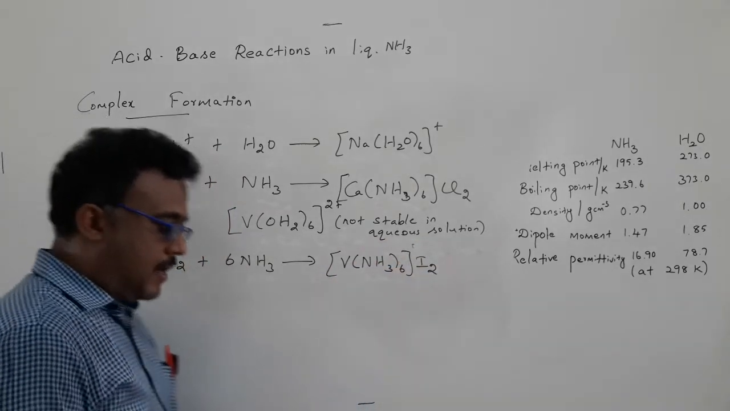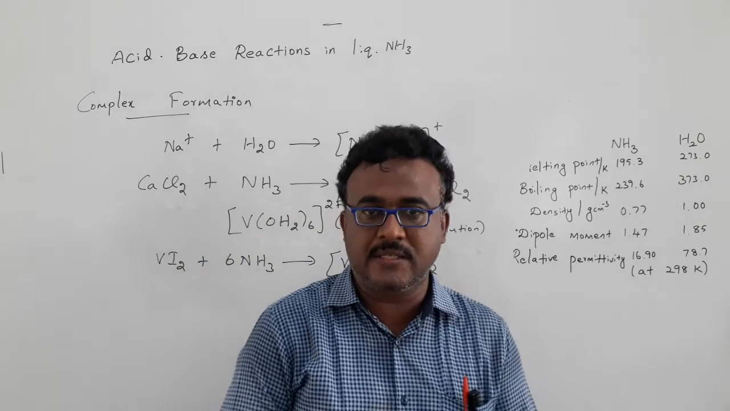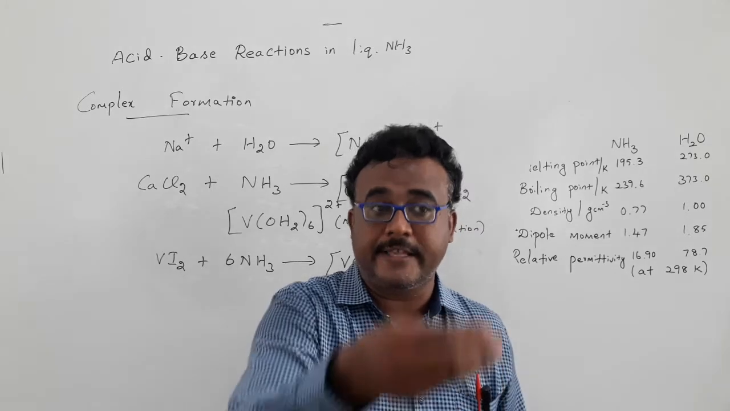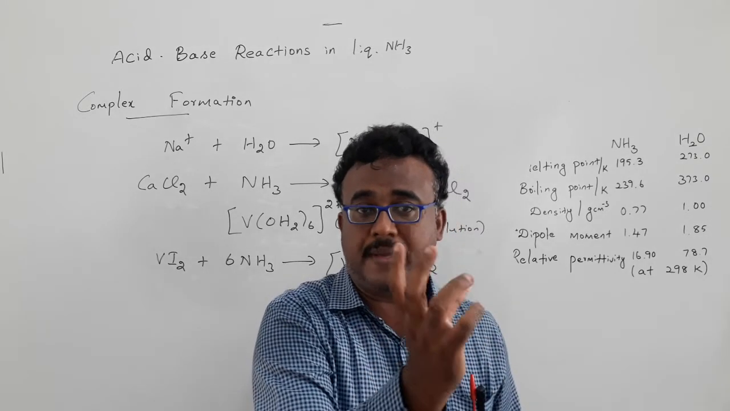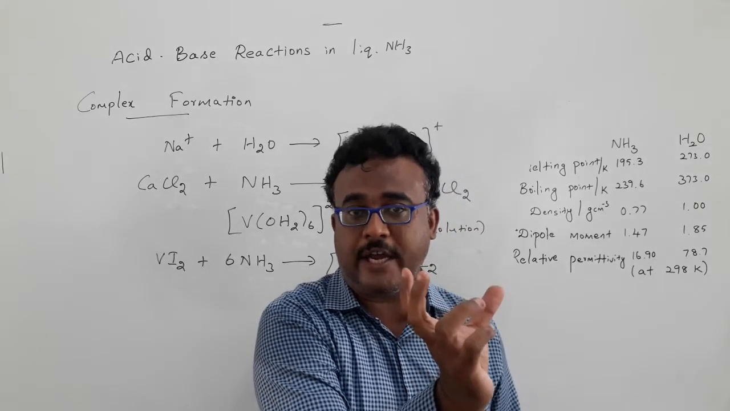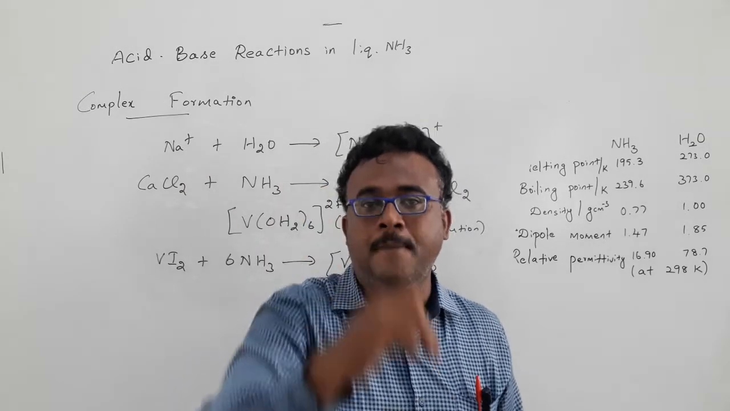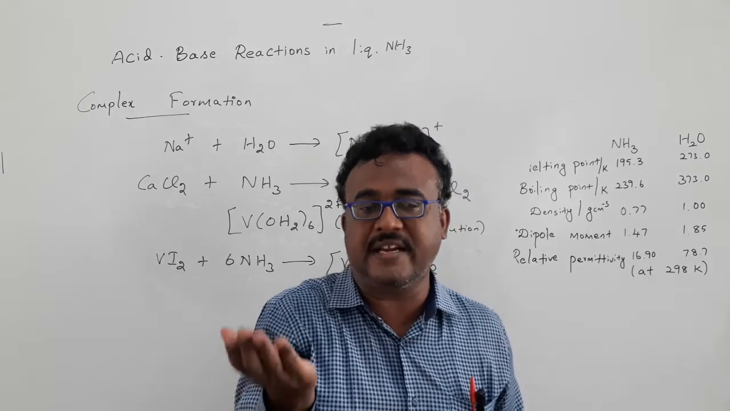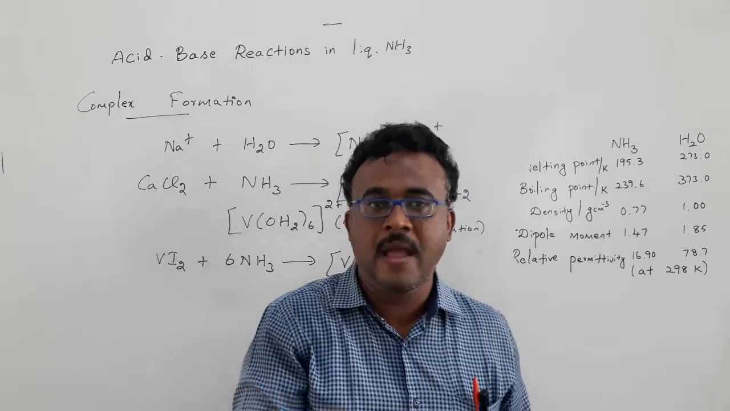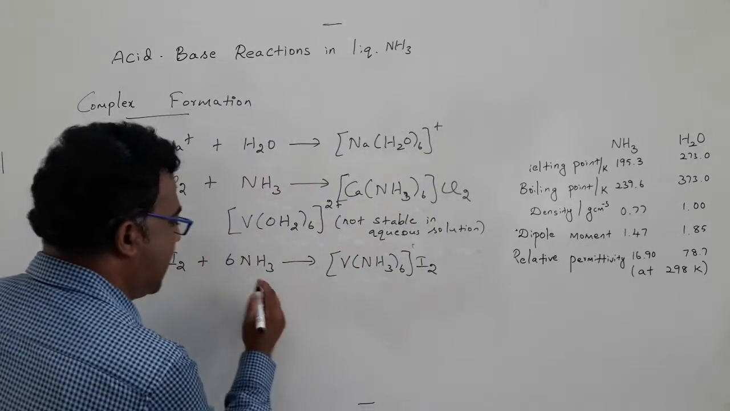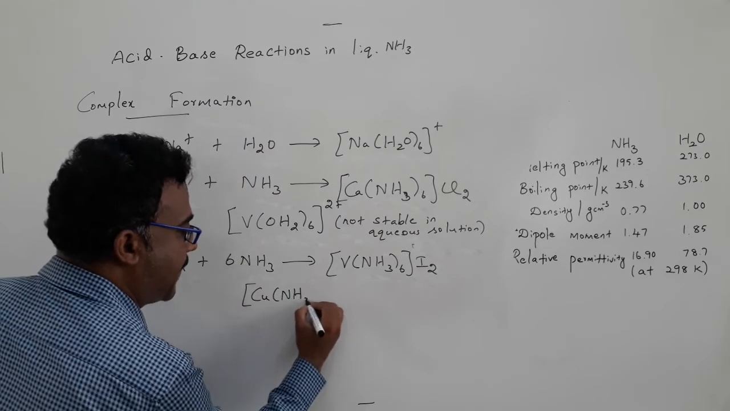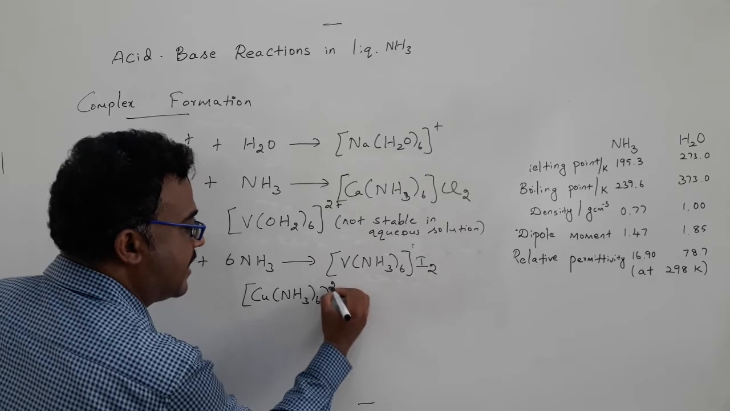Similarly, another very interesting reaction is when we react the hexaaqua copper complex. Hexaaqua copper means the copper is surrounded by 6 water molecules. It has an octahedral geometry. If we react it with ammonia, it goes to the square planar tetraammine copper 2 complex. But you can't get hexaammine copper in aqueous solution.